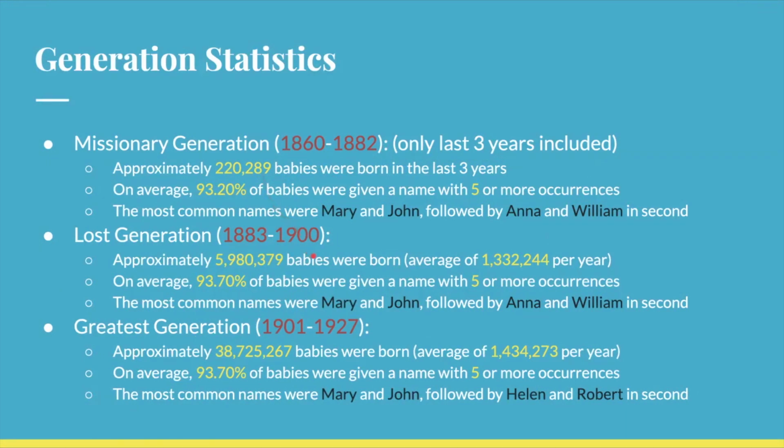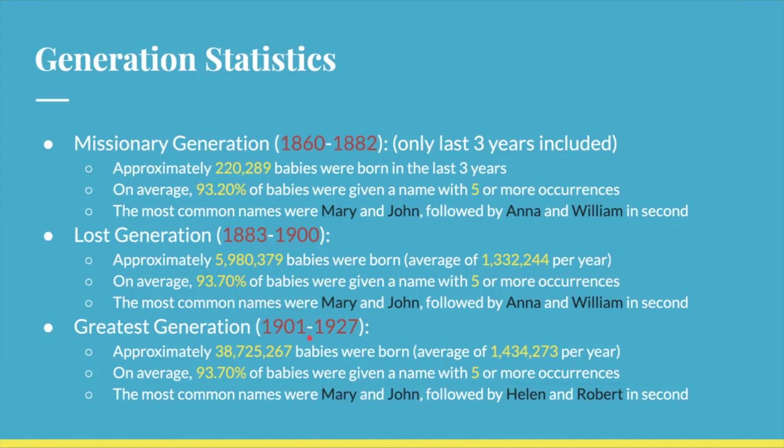Then came the lost generation, which was from 1883 to 1900. Approximately 5.9 million babies were born, with an average of 1.3 million per year. And on average, 93.7% of babies were given a name with 5 or more occurrences. And the most common names were Mary and John, followed by Anna and William in second. So this generation, compared to the last one, has slightly less original names, because a higher percentage of them share their names with other people.